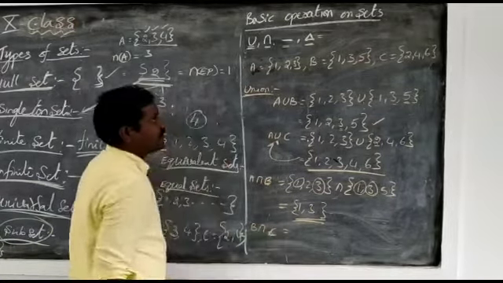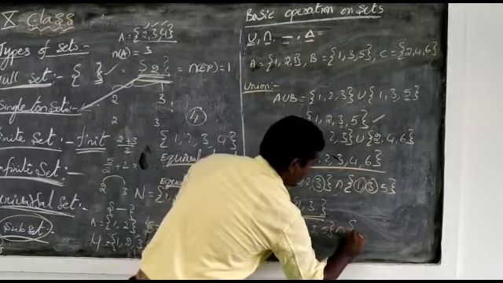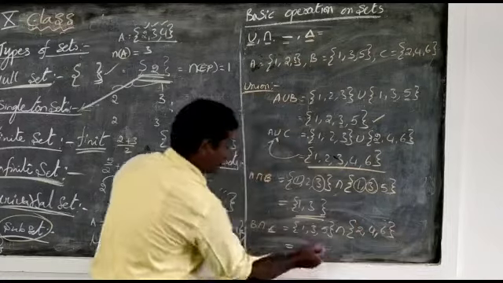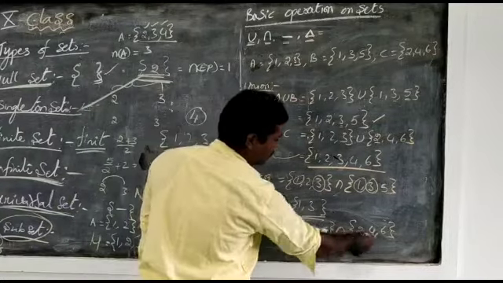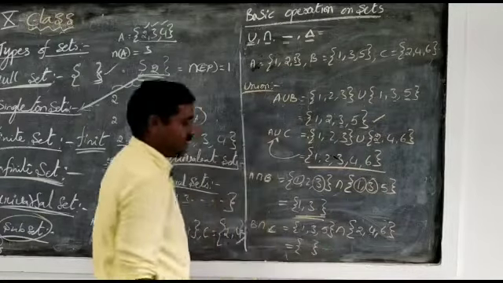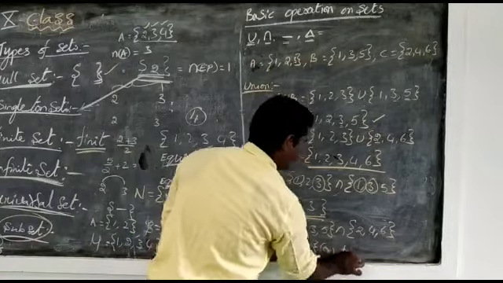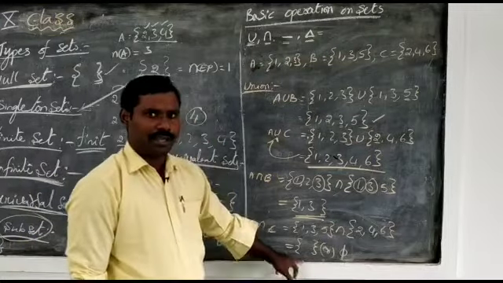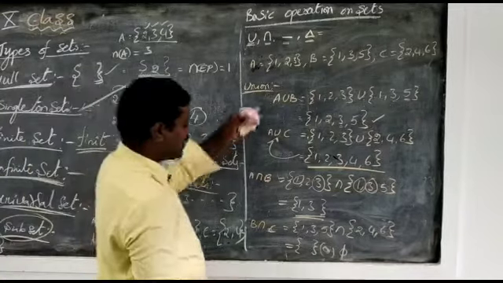B intersection C. What is B? Odd numbers 1, 3, 5. And C is 2, 4, 6, even numbers. Is there any common number between odd and even? 1 is not an element, 3 is not an element, 5 is not an element. Therefore, there is no common element. Now we represent it as an empty set or phi. Empty set is also named the void set or null set. Now union and intersection are finished.